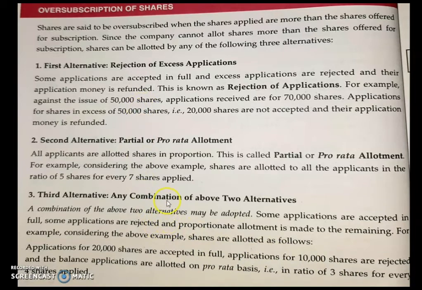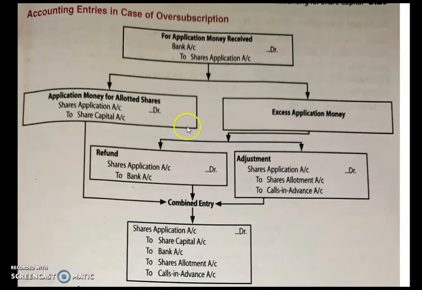According to that, you have to go for a journal entry. Now look here, accounting entries in case of oversubscription. The first journal entry will be the same, that is bank account debited to share application account. And the second, application money for allotted shares. When you are allotting the shares, the journal entry will be share application account debited to share capital account.